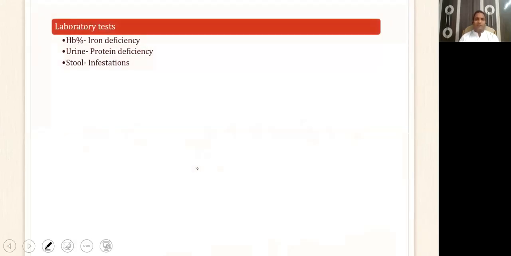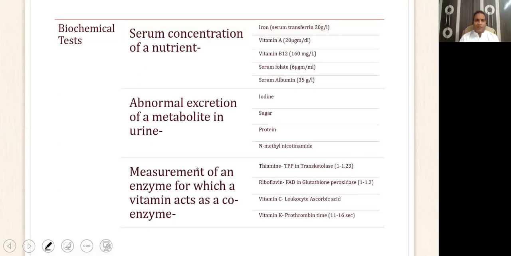Laboratory tests are of three types. One is you test the blood, as in case of hemoglobin. Second is you can test the urine, as in case of protein deficiency. And third is you can test the stool, as in case of infestations. Biochemical tests, broadly, you can classify into three types. The first, where the serum concentration of a nutrient is calculated. Second, where abnormal excretion of a metabolite in urine is calculated. And the third, where measurement of an enzyme for which a vitamin acts as a coenzyme is calculated.